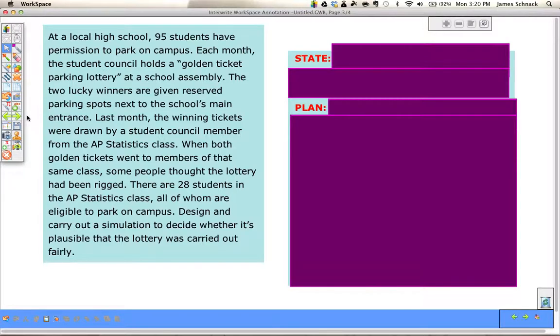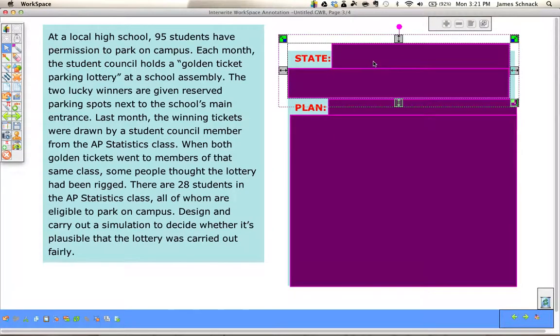And because the 2 winners came from the same class that the drawing person was in, some people thought it was rigged. There are 28 students in the AP Stats class, all of whom are eligible to park. Design and carry out a simulation to decide whether it's plausible that the lottery was carried out fairly.